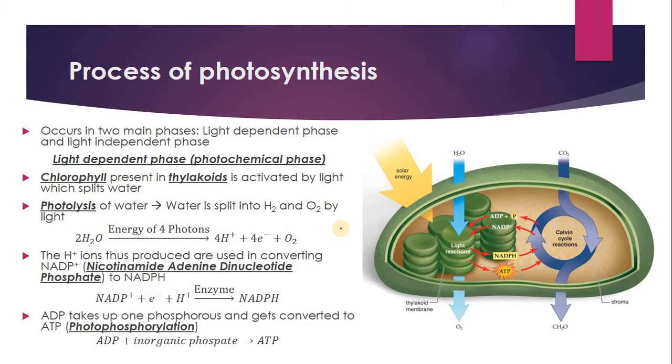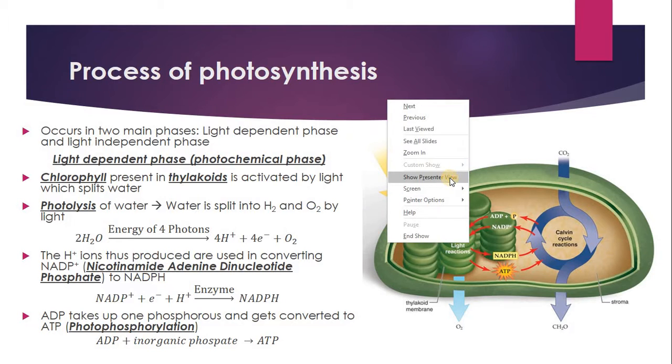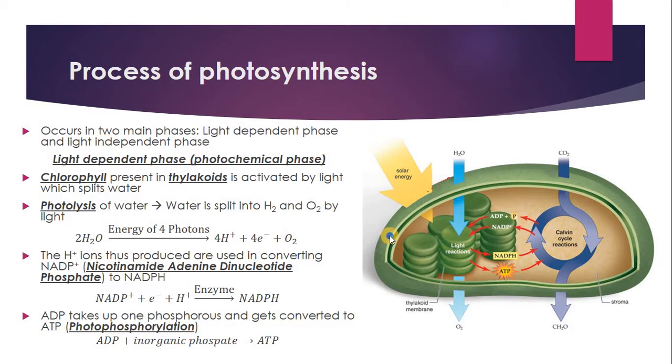Let's look at the process of photosynthesis. Where does photosynthesis take place and how does it take place is an interesting question. As we all know, photosynthesis takes place in a plant, and in the plant, particularly it happens in a chloroplast. If you have not seen my earlier video, I would suggest that you watch it.